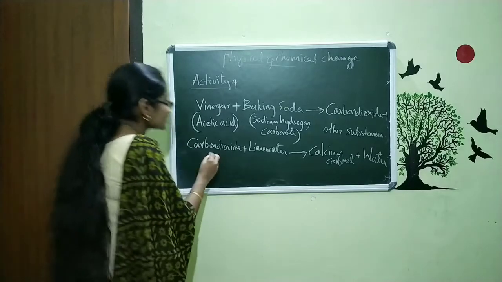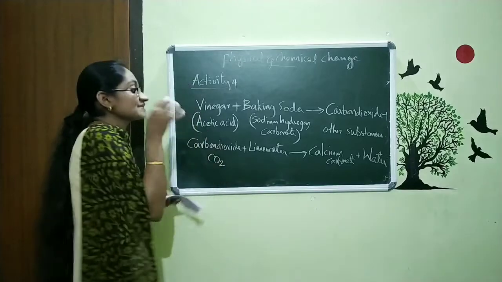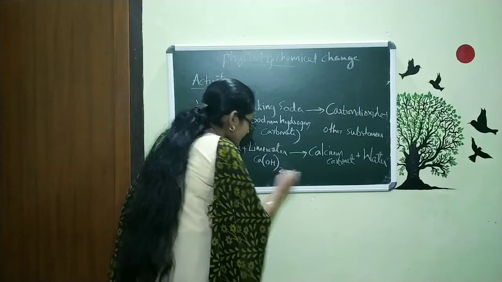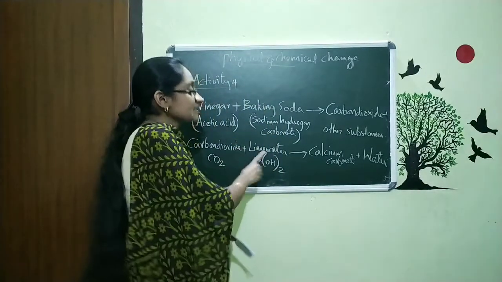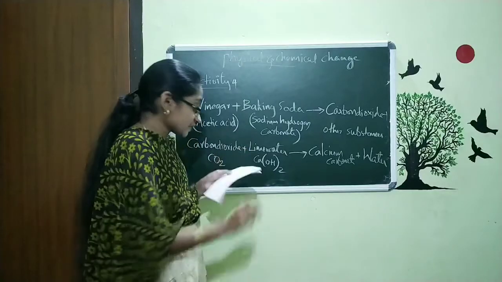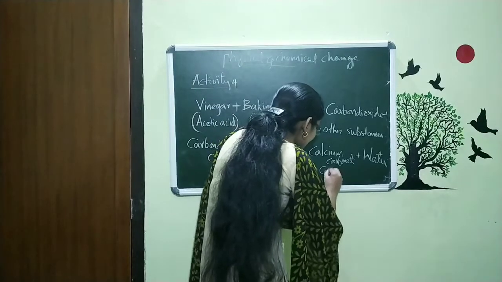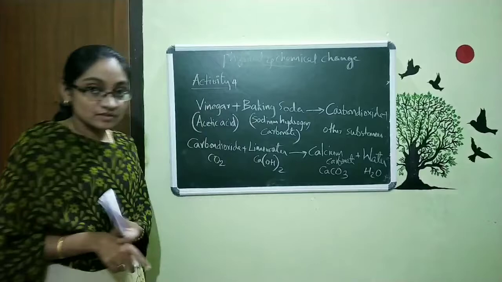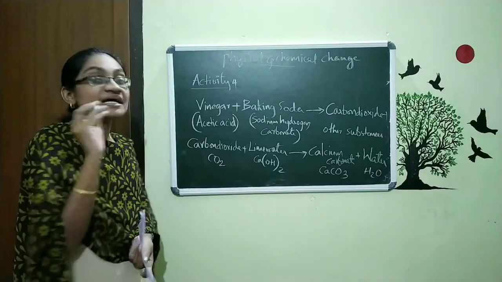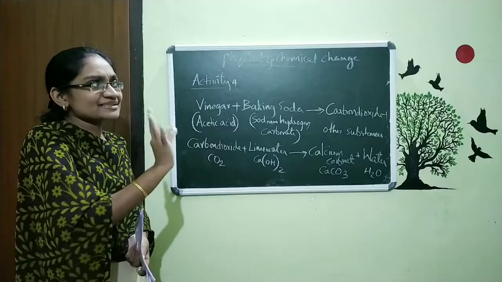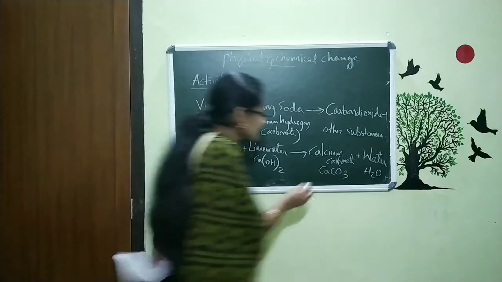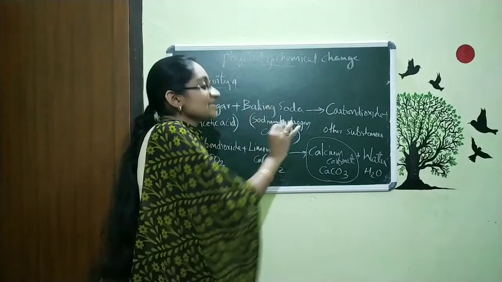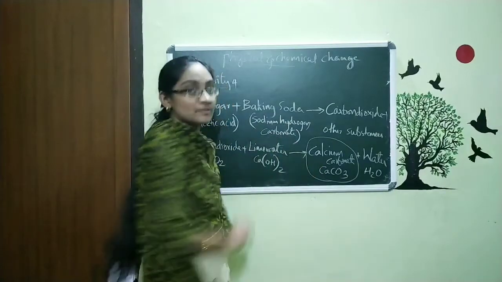So what is this carbon dioxide? CO2. When this CO2 reacts with this lime water, which is Ca(OH)2, you get the product CaCO3 plus water, H2O. So this is the reaction. We already said that for this lime water, the color changed to milky white. That means we get a very white substance, and that is nothing but calcium carbonate. The reason we see the white color is calcium carbonate.